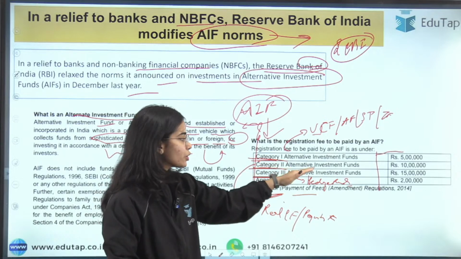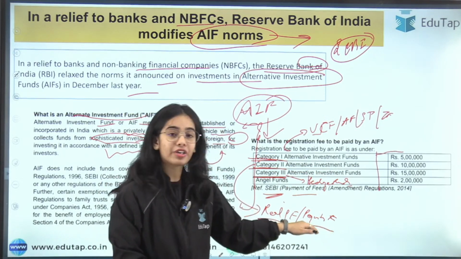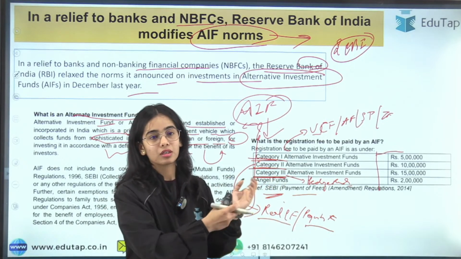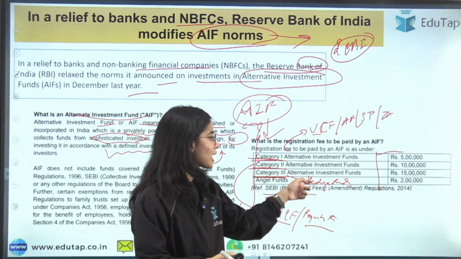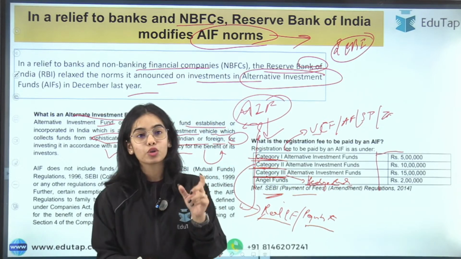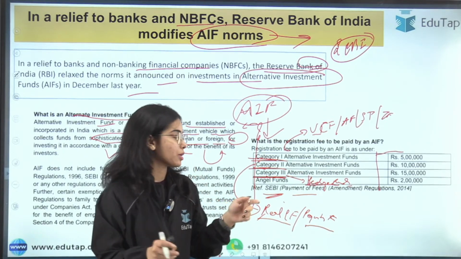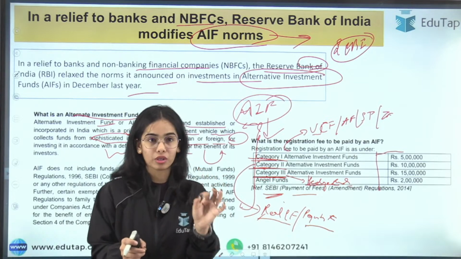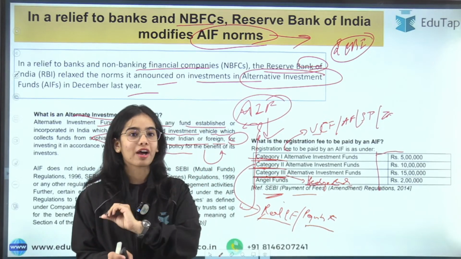Category 2 alternative investment funds invest in real estate funds or private equity funds, the private companies, the big companies. Category 3 are usually the hedge funds. Category 1 and Category 2 are usually close-ended funds, that is, they have a lock-in period. But Category 3 funds can be close-ended or open-ended. They can have a lock-in period or not.